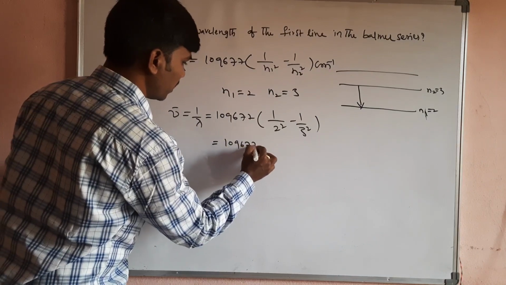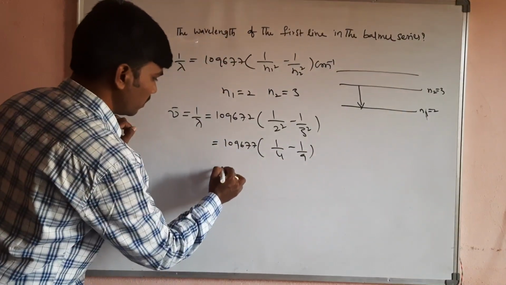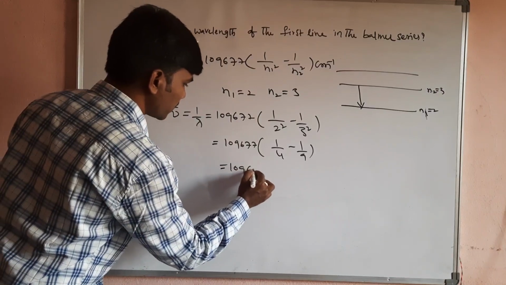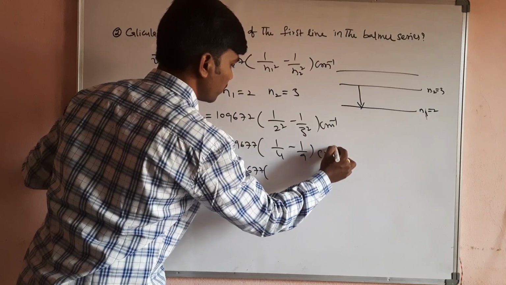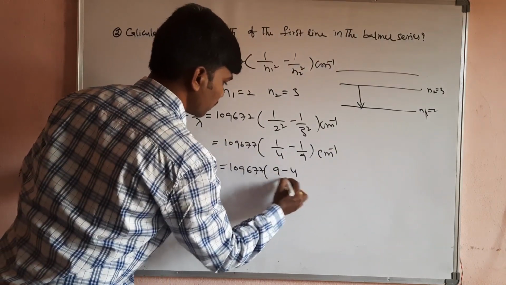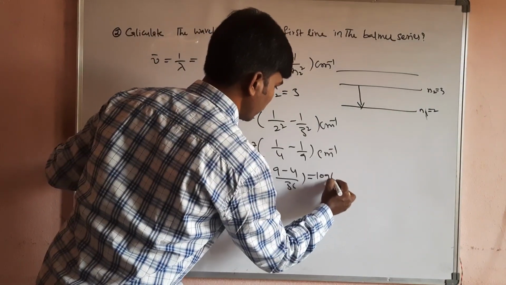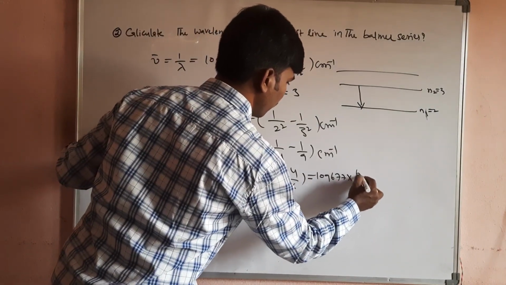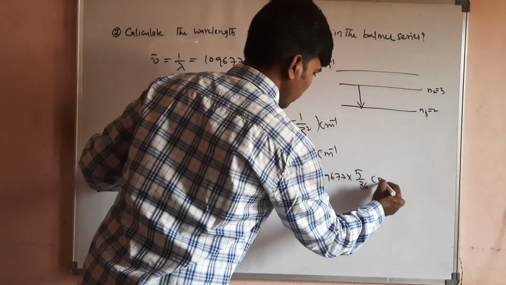So 109677 into 1 by 4 minus 1 by 9 will come, right? So which is equal to 109677 centimeter to the power of minus 1 into (9 minus 4) by 36. So which is equal to 109677 into 5 by 36 centimeter to the power of minus 1.